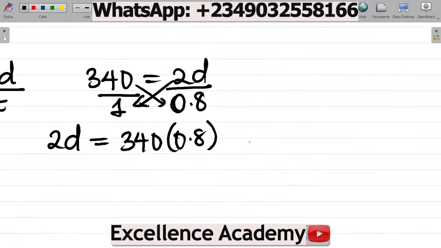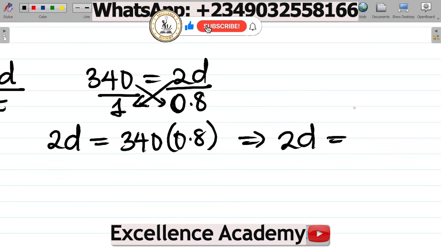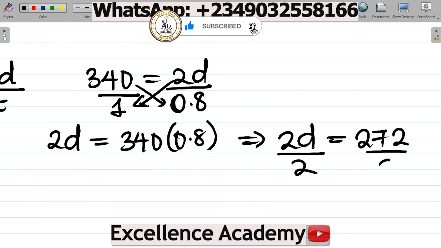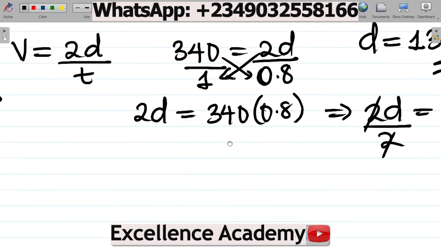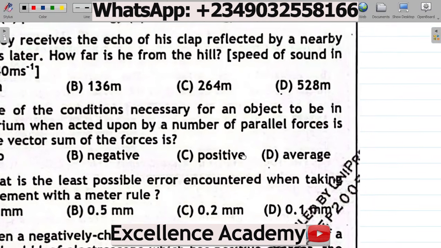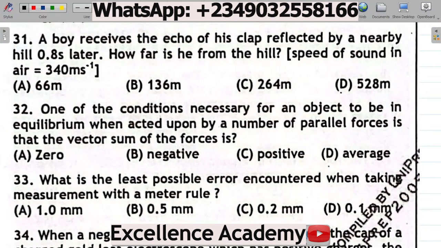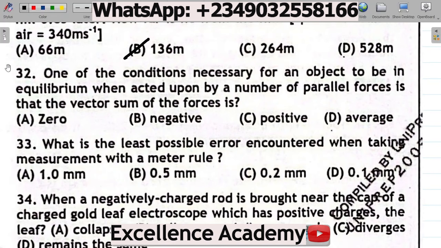Now, working with this, we have that 2d is equal to 340 times 0.8. That gives you 272. Divide here by 2, divide here by 2. This cancels this. So d is equal to 272 divided by 2. That gives you 136 meters. So the distance between the boy and the hill is 136 meters. Let's see which option that is. That is option B, 136 meters. That's your answer.